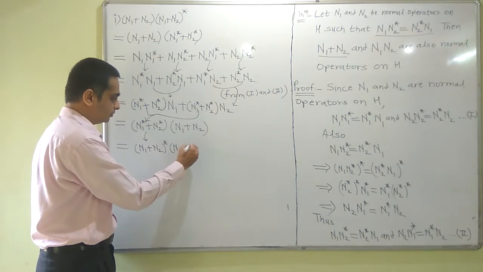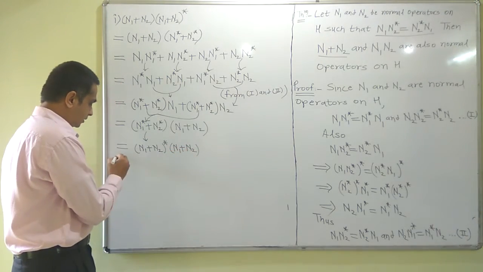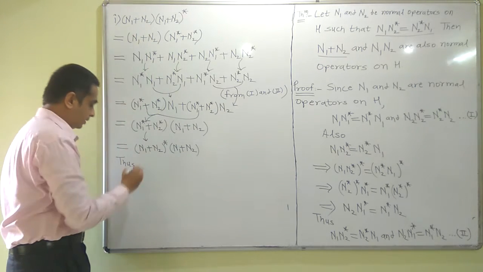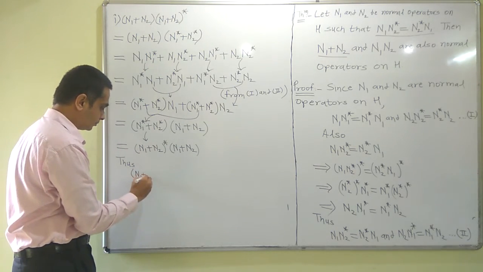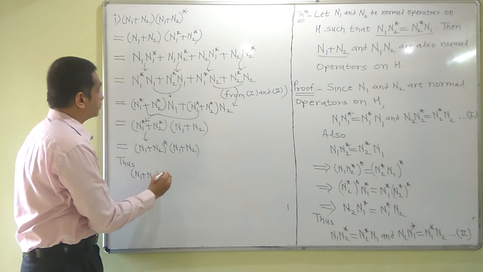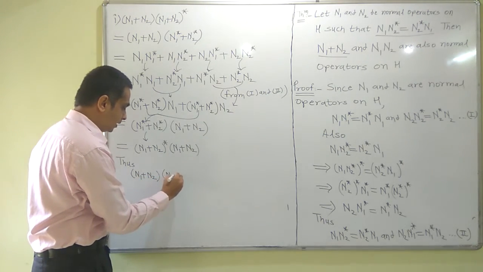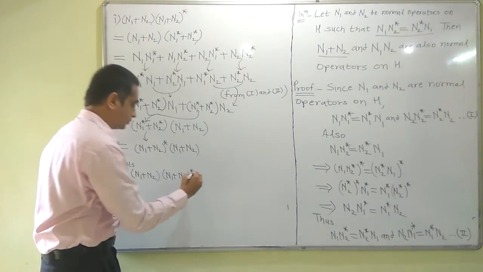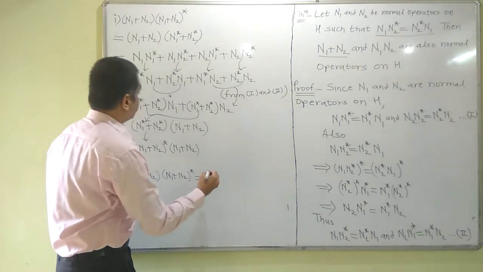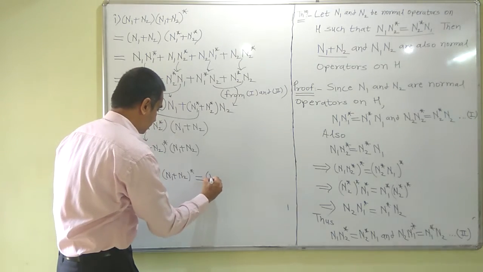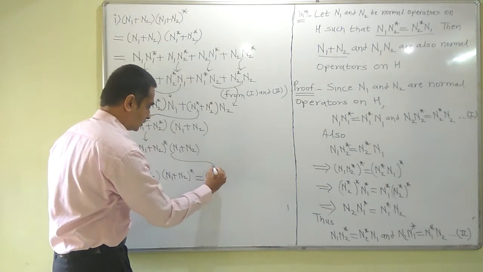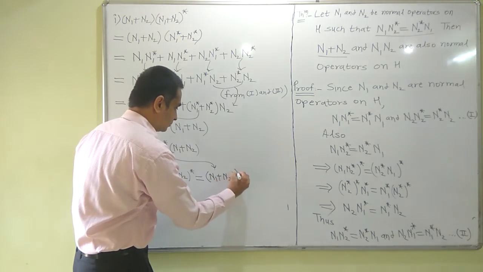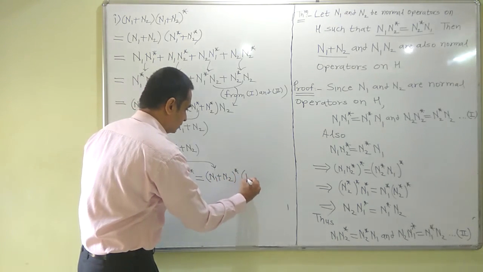Thus we have proved that n1 plus n2 times n1 plus n2 star equals n1 plus n2 star times n1 plus n2.